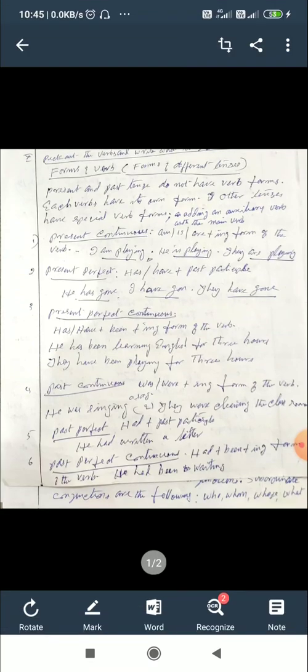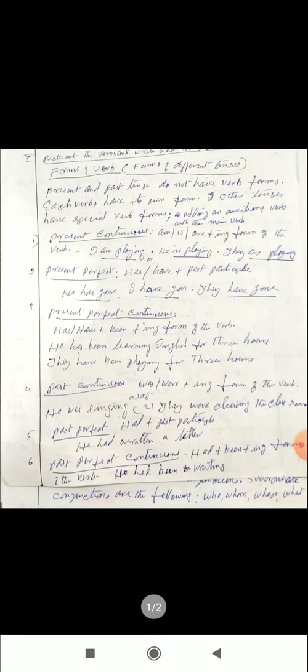Present continuous. The verb form is am or is or are plus the ing form of the verb. I am playing, he is playing, she is playing. When the subject is I, we use am plus the ing form. If the subject is singular, we use is plus the ing form. If the subject is plural, we use are plus the ing form. The ing form of the verb is the base form plus ing.